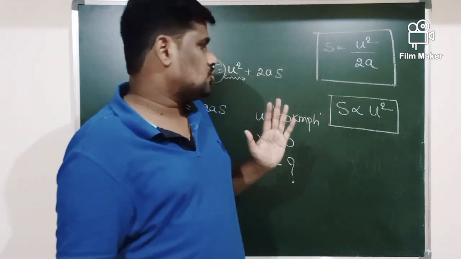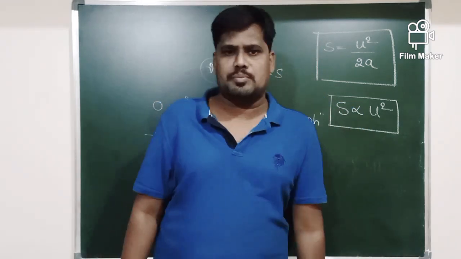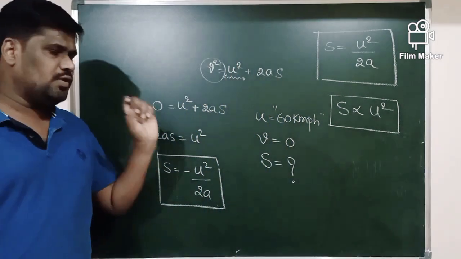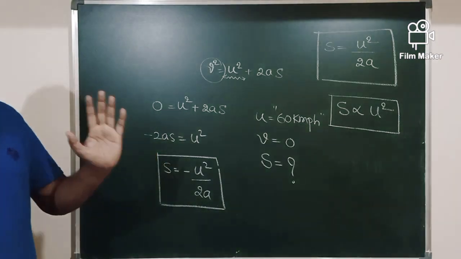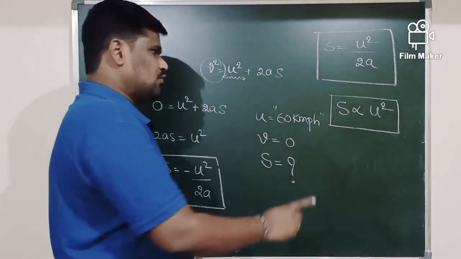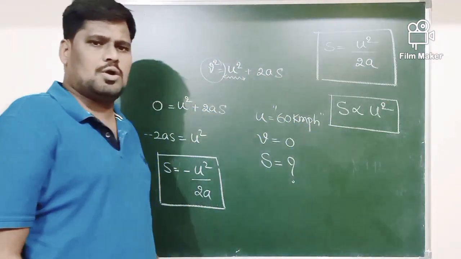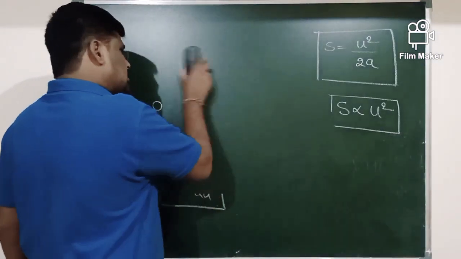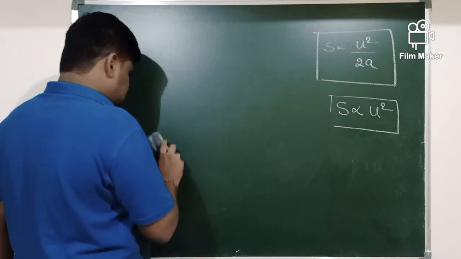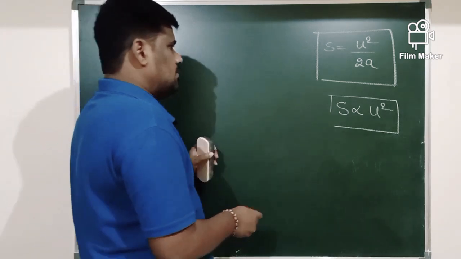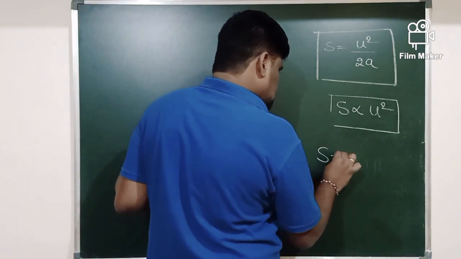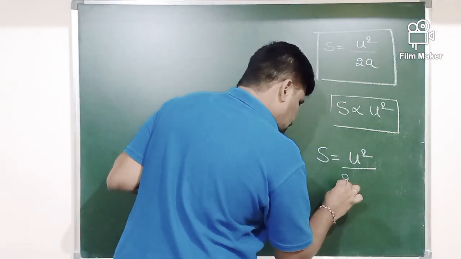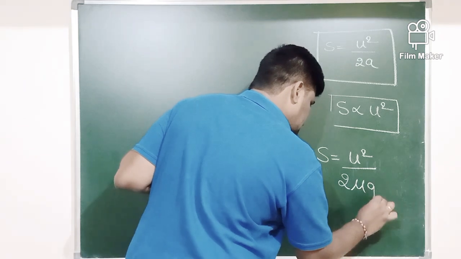In general, the stopping distance is directly proportional to the square of the initial velocity or initial speed of a vehicle. Therefore, S is directly proportional to what? The U square. And one more formula you are using to determine the stopping distance is given by S is equals to U square divided by 2 times mu into G.